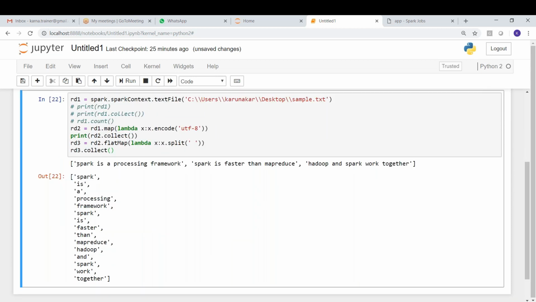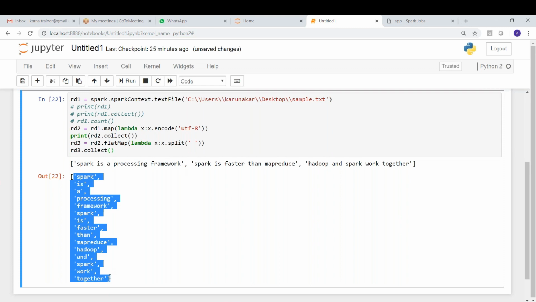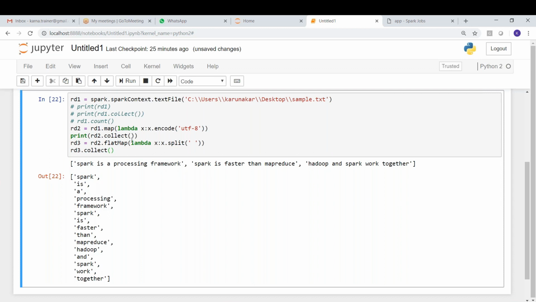It has split every string by space, and it has combined all the words into a single collection, not multiple collections. Now this entire thing is only one collection, a collection of only strings. Got it? So first we apply this function to every string, and then we combine all the values, all the lists, into a single collection. That is what we can achieve with flatMap. Now we got all the words.